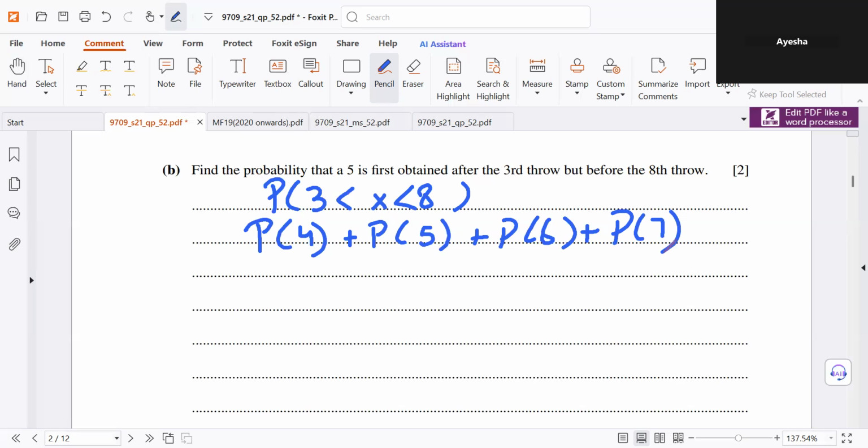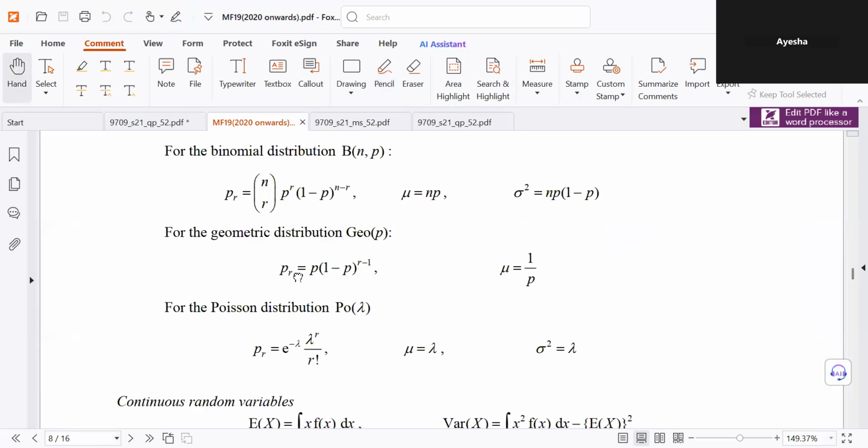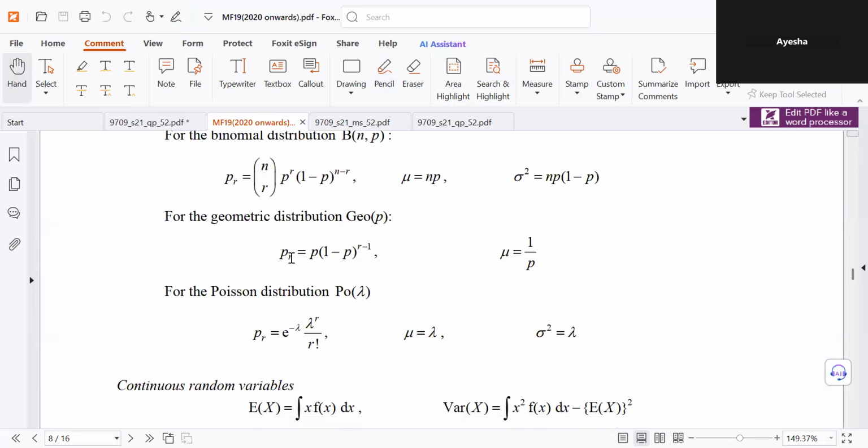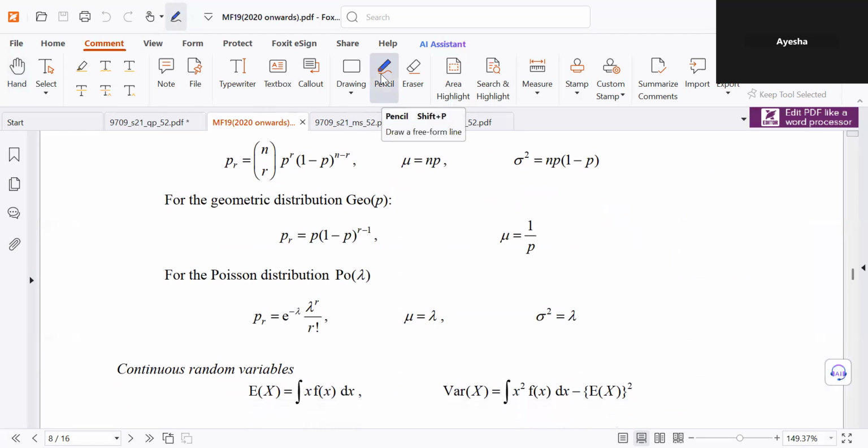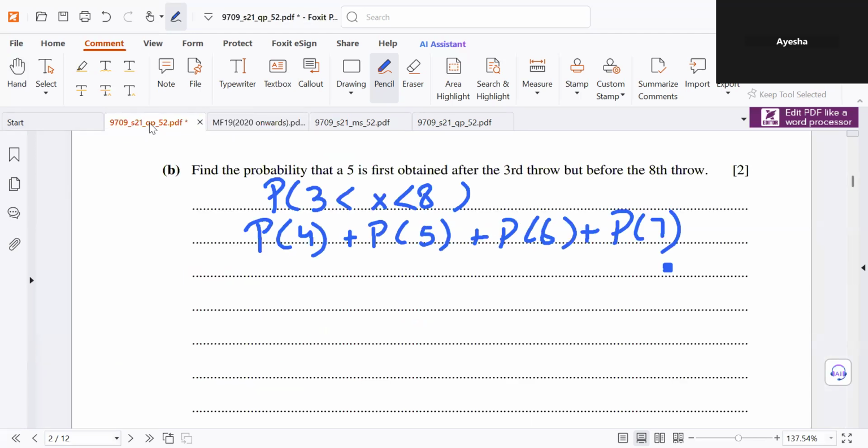We know the formula for this. That's also given in the formula sheet. Let me just show you the formula sheet quickly. Here is geometric distribution. And here's the formula for its mean, and here's the formula for probability. So from this formula, we know that P4 would be 1 minus p cubed times p, and I prefer q instead of 1 minus p. So I'm writing q cubed and then p. Then, sorry, 3 qs and then a p.